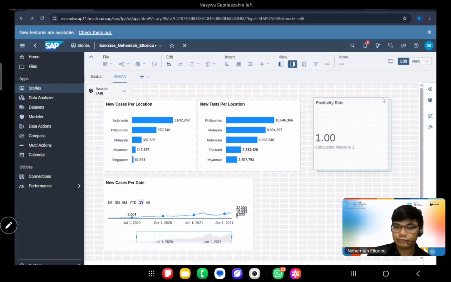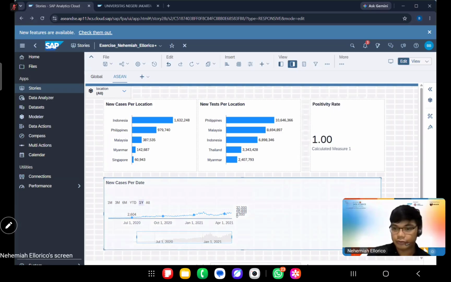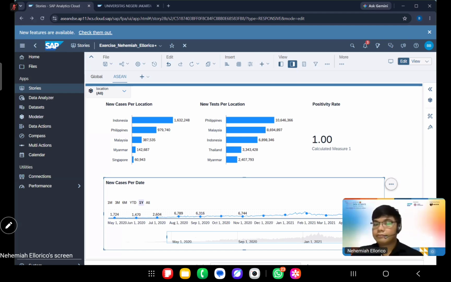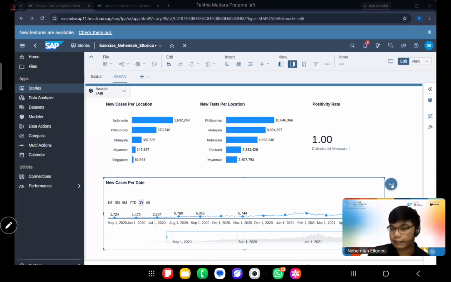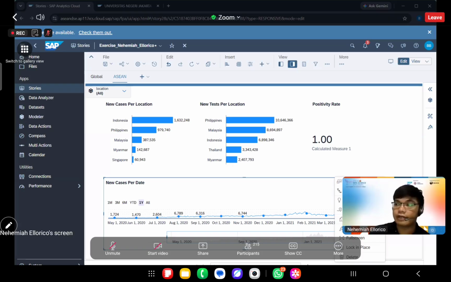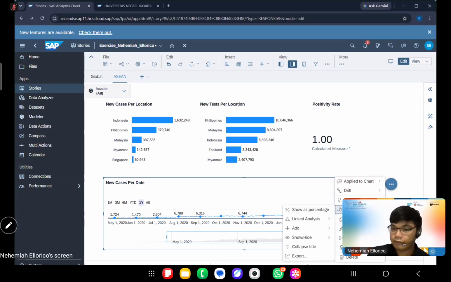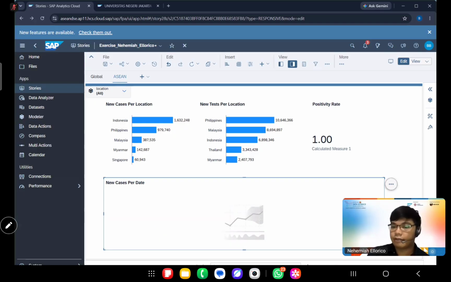Now let's expand this one because we would want this to have prediction. So we will click on the right side. This is what we have been discussing a while ago about the prediction or the forecasting. And then add more options, and then add, and then forecast. And then we will click on automatic forecasting.